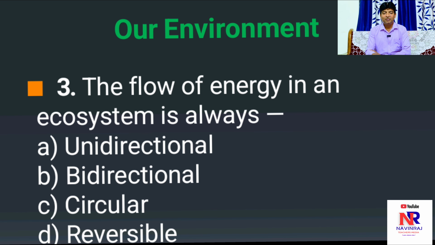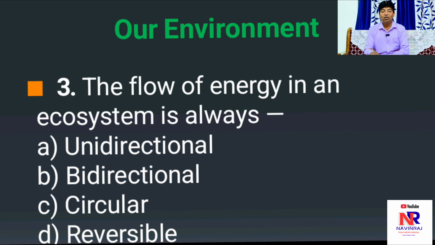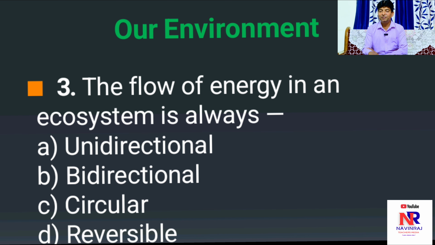Let's move on to the third question. The flow of energy in an ecosystem is always, have a glance at those four options. Any guesses? Can you predict the correct option?